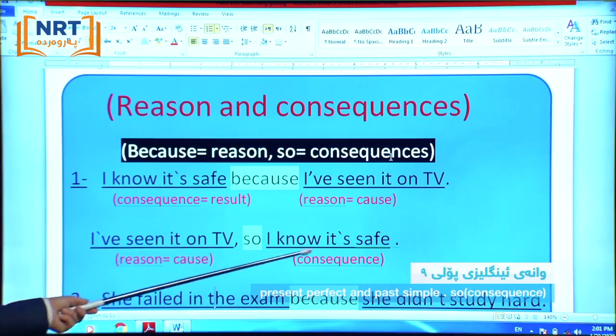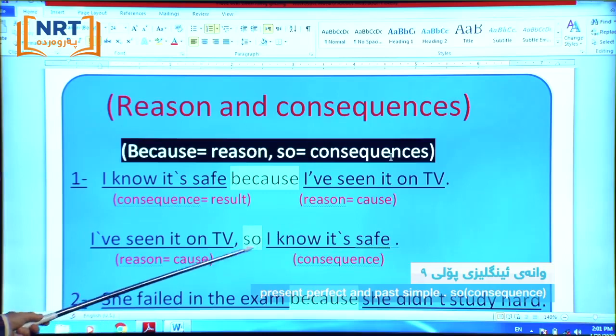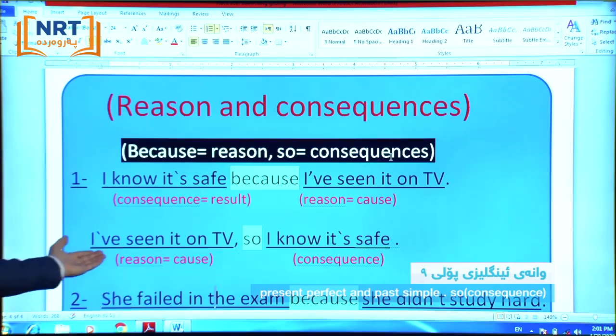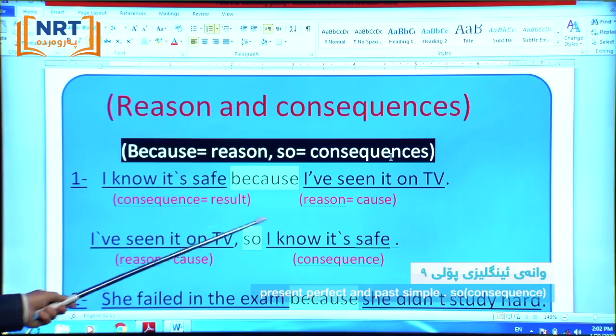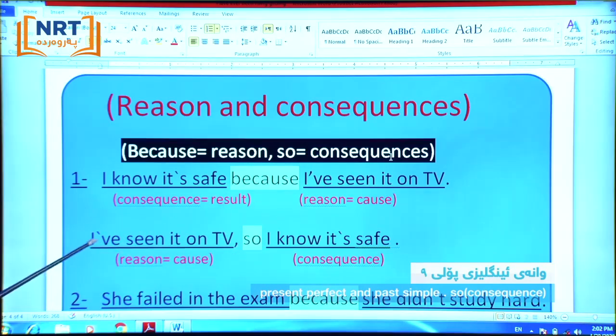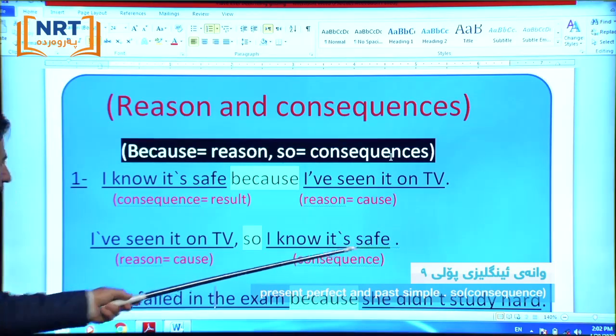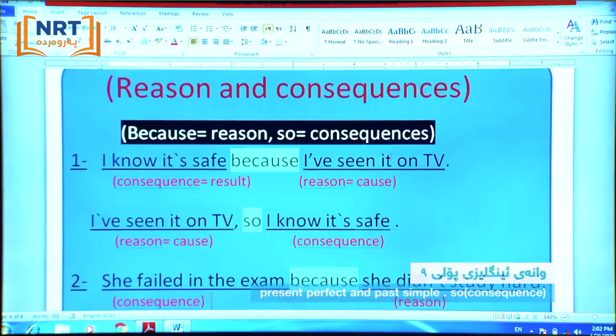So I know it is safe. We use "so" for the consequence, the result, the outcome. From this reason, I know it is safe. I've seen it on TV, so I know it is safe.